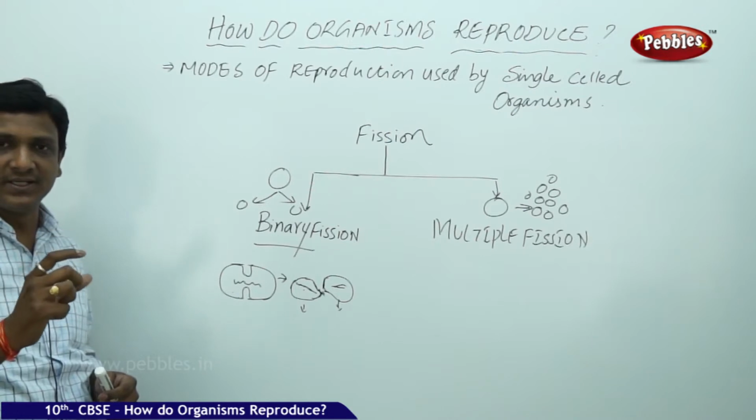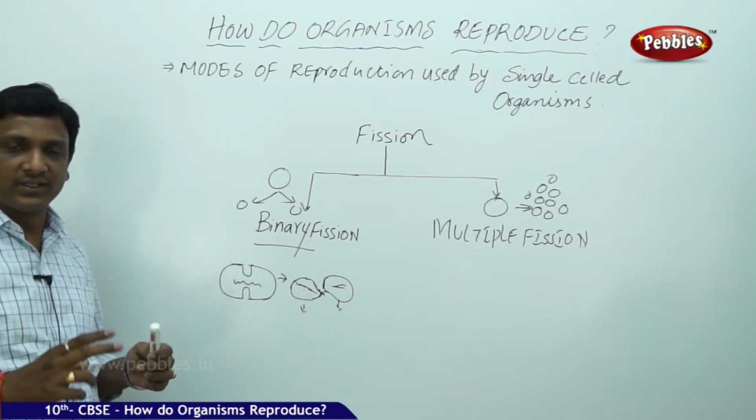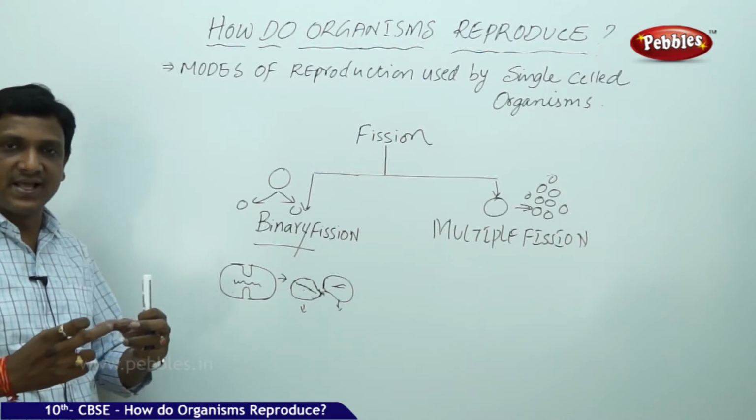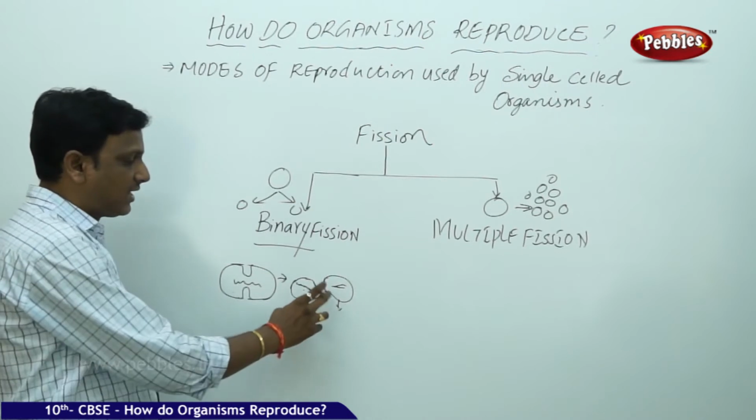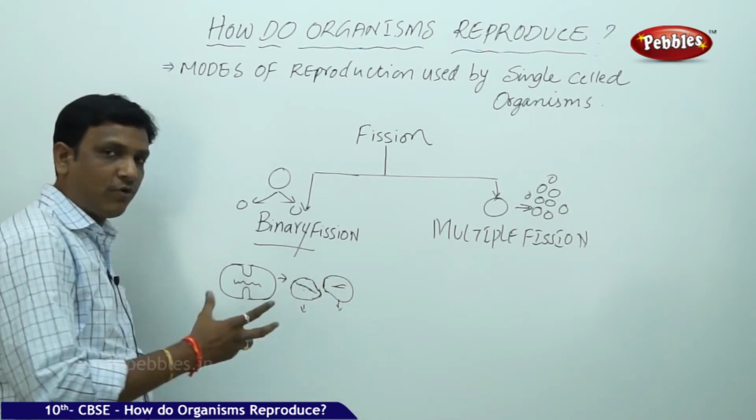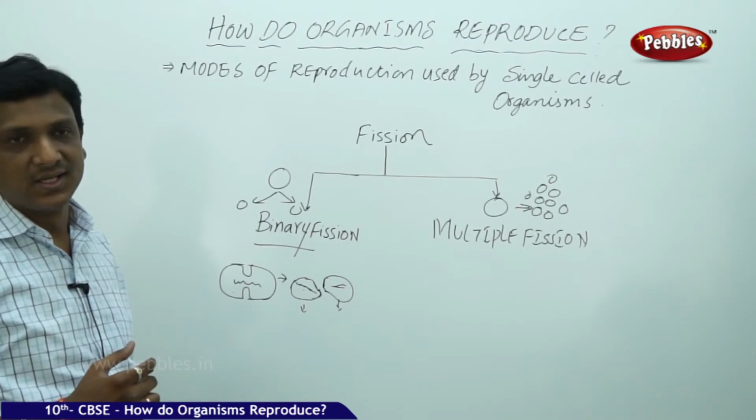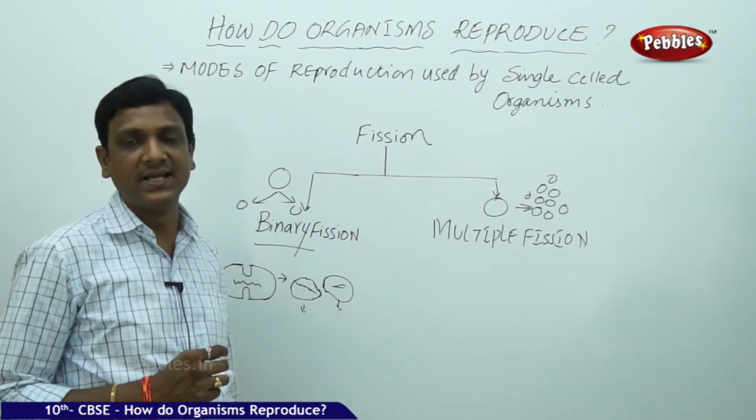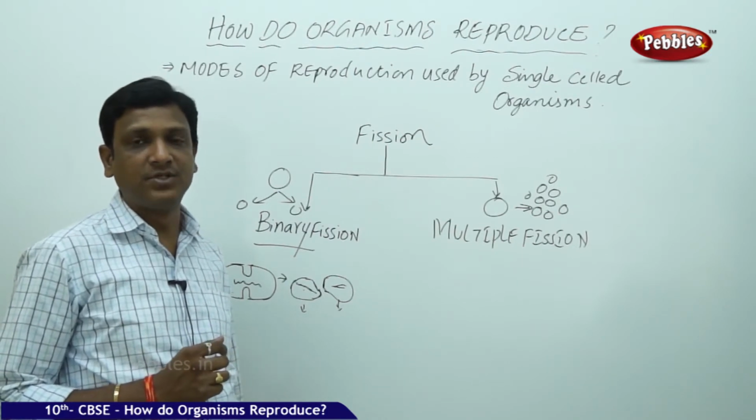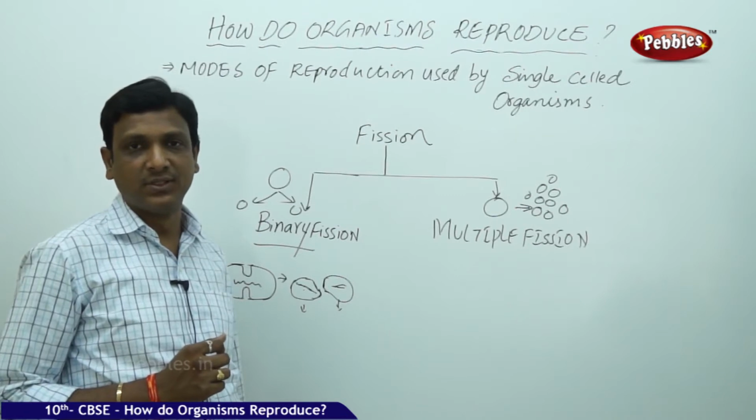First the genetic material is divided, then the cytoplasm is divided, and the cell membrane constricts like this and divides both the cells, and they are formed as two individual daughter cells. This kind of binary fission is observed in organisms like bacteria, and it is also observed in protozoa. In protozoans we observe this binary fission.